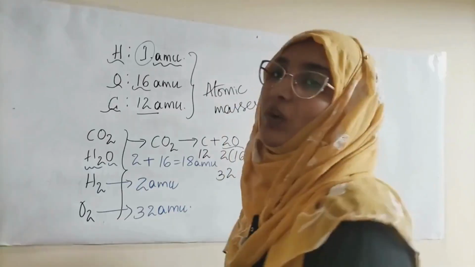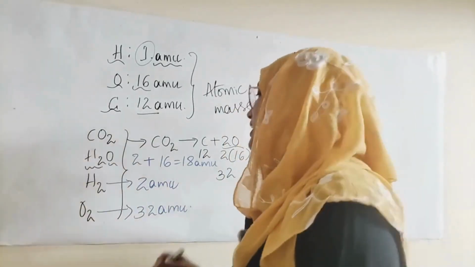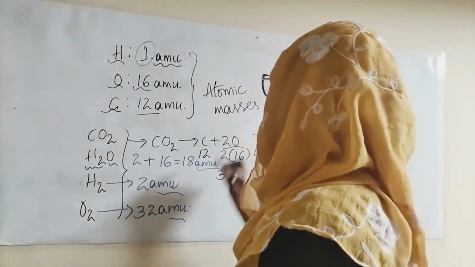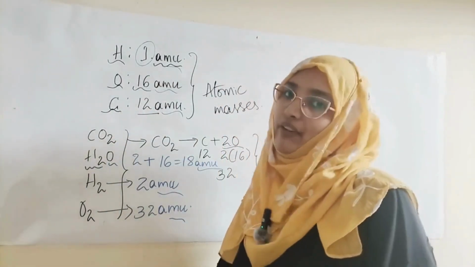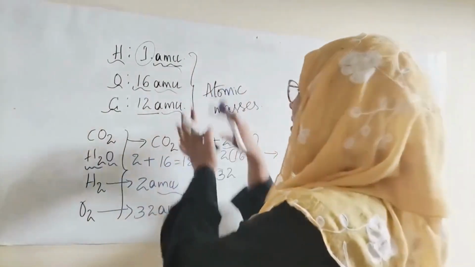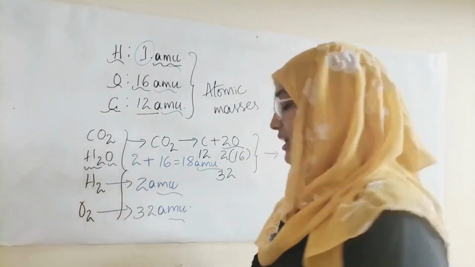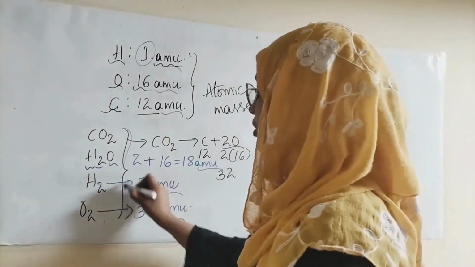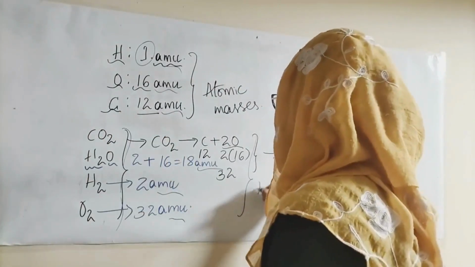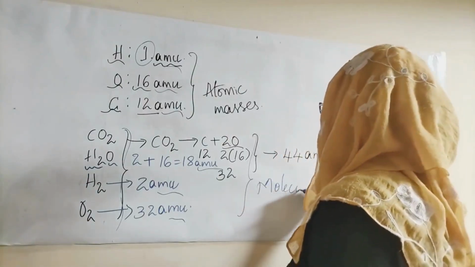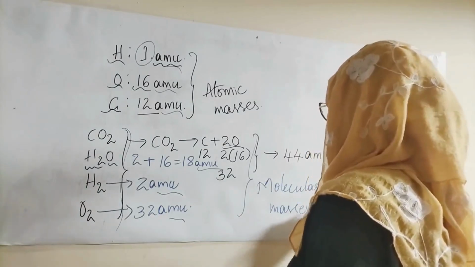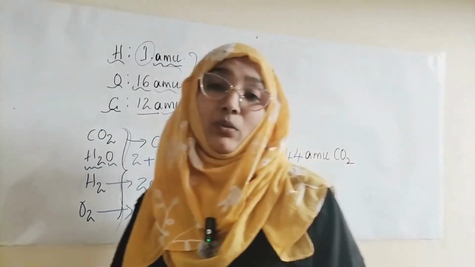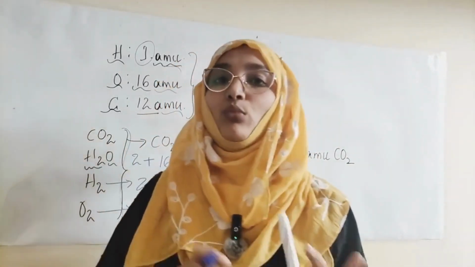Basically, while we are calculating, all these AMUs are mentioned in grams, and that is completely fine. So these are atomic masses, and then what are these called? No doubt, these are called molecular masses. Okay, and now we will see what this 1 mole is.